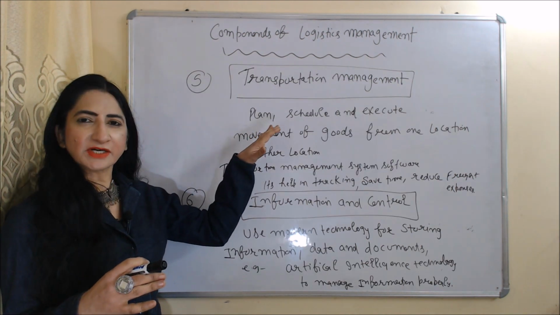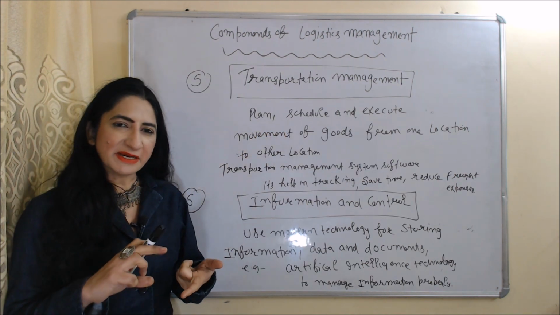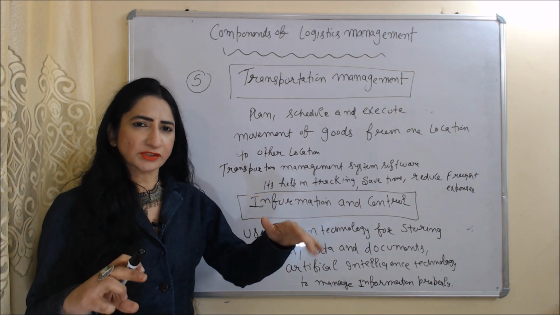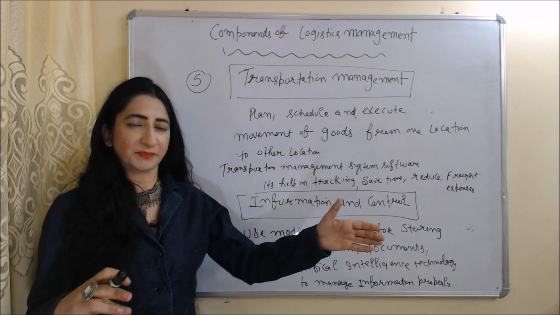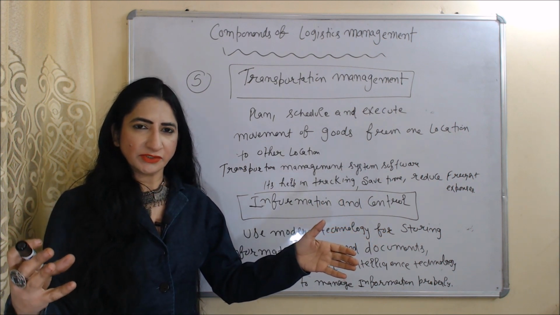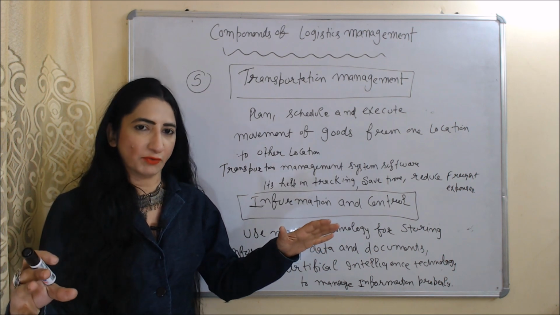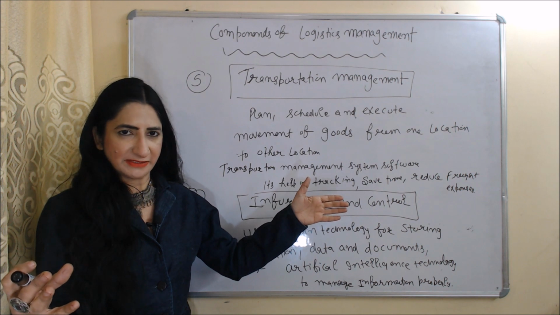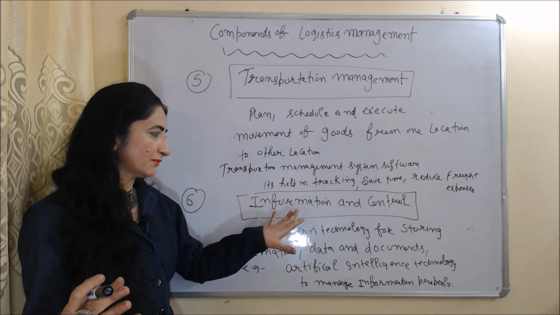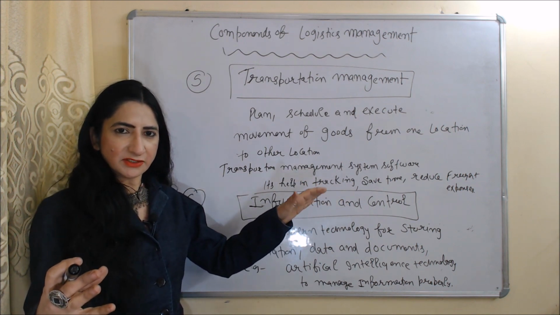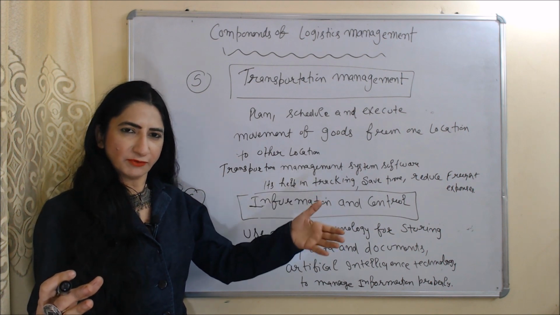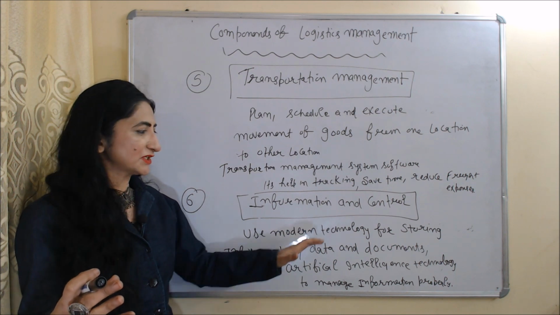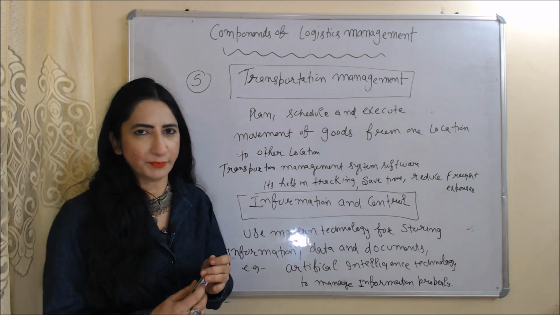Next component is transportation management. Logistics management plans, schedules and executes the movement of goods from one location to another. Nowadays, companies are using transportation management system software. It helps in tracking, saves time and reduces freight expenses. Last component is information and control. Logistics management uses modern technology to store information, data and documents. For example, it uses artificial intelligence technology to manage information properly.